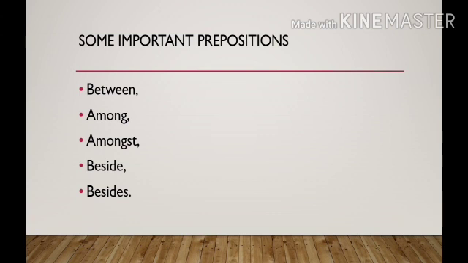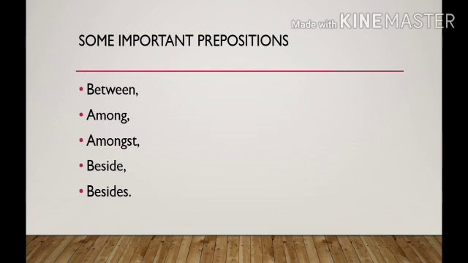Next, the preposition among. We use this preposition for more than two things or persons. For example, distribute the invitation cards among 20 men. Here 20 men, more than two persons. So we use among in this type of sentence.